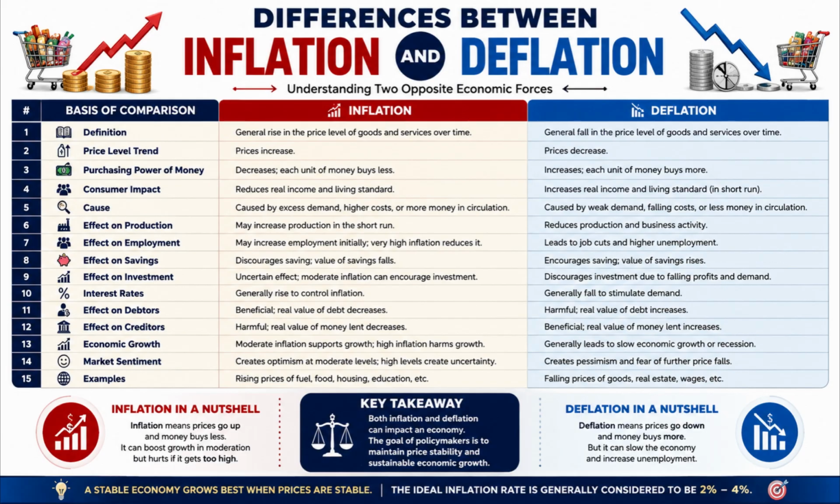Number 4. Inflation generally reduces consumers' real income and living standards, whereas deflation can temporarily increase consumers' real income and purchasing ability. Number 5. Inflation is usually caused by excessive demand, higher production costs, or an increase in money supply, whereas deflation is caused by weak demand, falling costs, or a reduction in money supply.